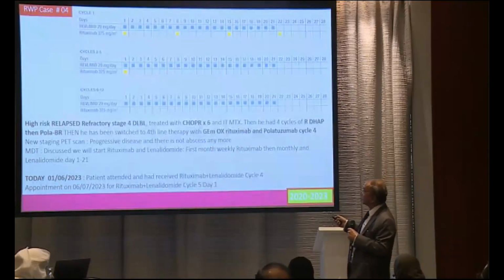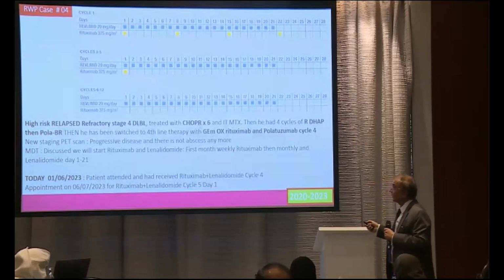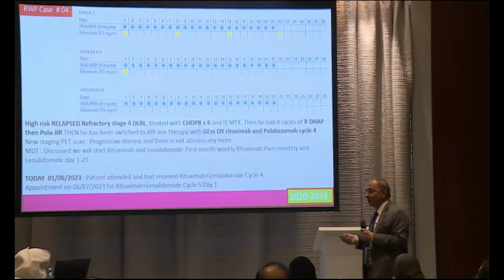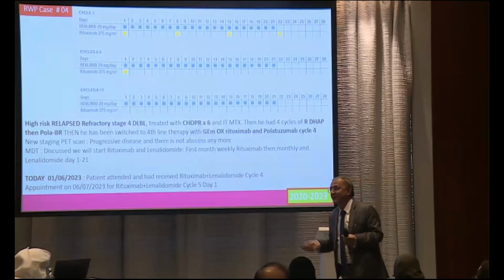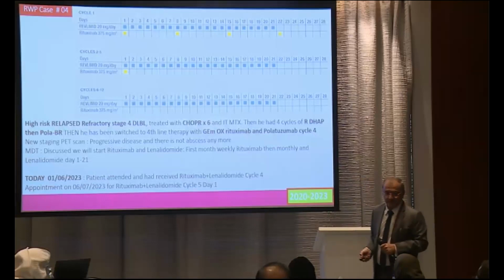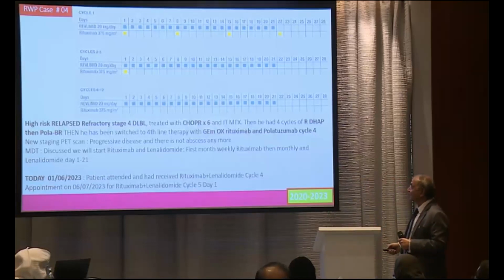And R square means Revlimid, rituximab. So here, week 1, week 2, week 3, week 4, he finished the first cycle, then started cycles 2 to 5. Now he has completed the 4th cycle; I saw him 2 days ago. On 1st of June 2023 the patient attended and received rituximab plus lenalidomide, 4th cycle. I requested a PET scan. Patient is quite normal now. I wish it will work; I don't know whether it will work or not. So you see, this is the 5th line of treatment which is available. We just continue, for patient comfort.